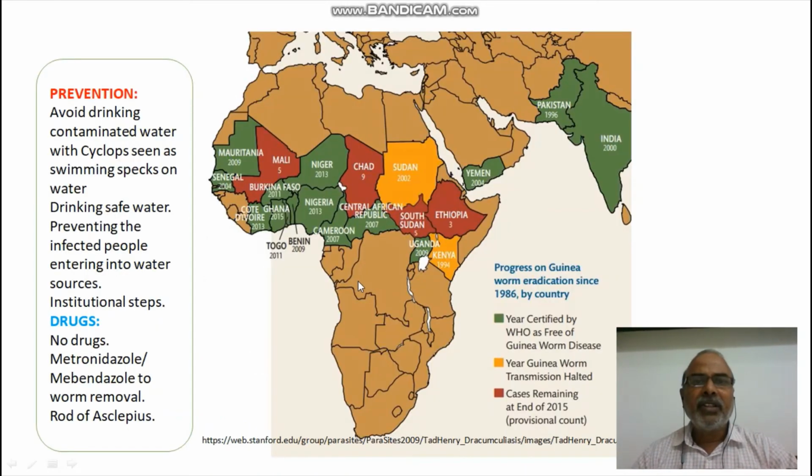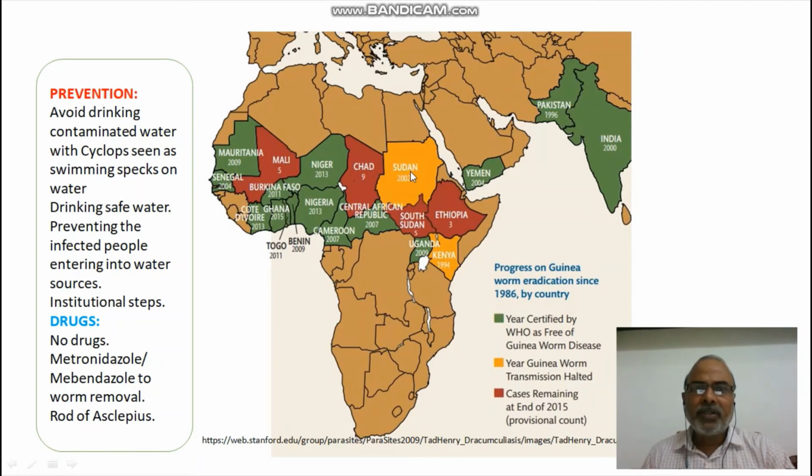Okay, friends, this is the situation of dracunculiasis in the world in the year 2015. You see, those countries shaded with the green color have come out of this disease. They are WHO certified as free of dracunculiasis.